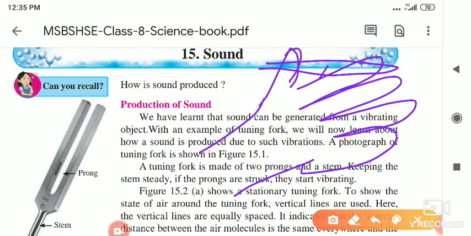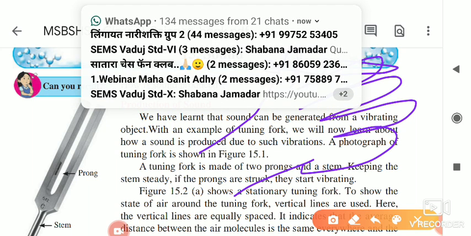You will notice that it vibrates at that place, and because of that vibration, sound is produced. Understood what I said? When something vibrates, the vibration produces the sound.